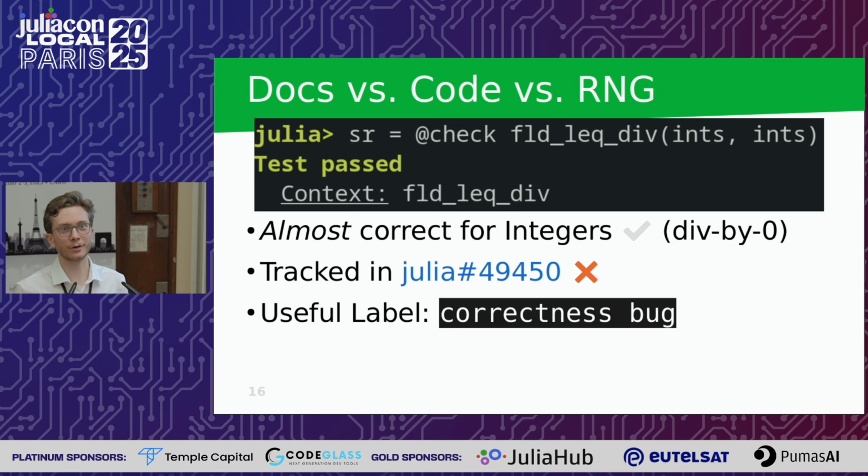So it's an ongoing discussion there, and we've decided to say, okay, let's for now track this in this correctness bug label, and there's a number of them on the issue tracker now, and we're slowly getting to the state where we can say, okay, we can fix more of these things, and we want to fix more of these things because it's not really that good for us. And for integers, it's correct, except for the division by 0, which throws an error, but again, this is kind of to be expected here. Okay, enough about floating point.